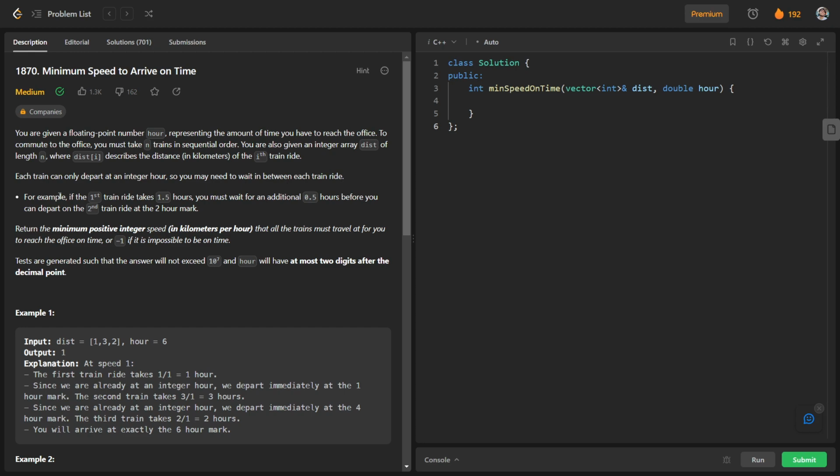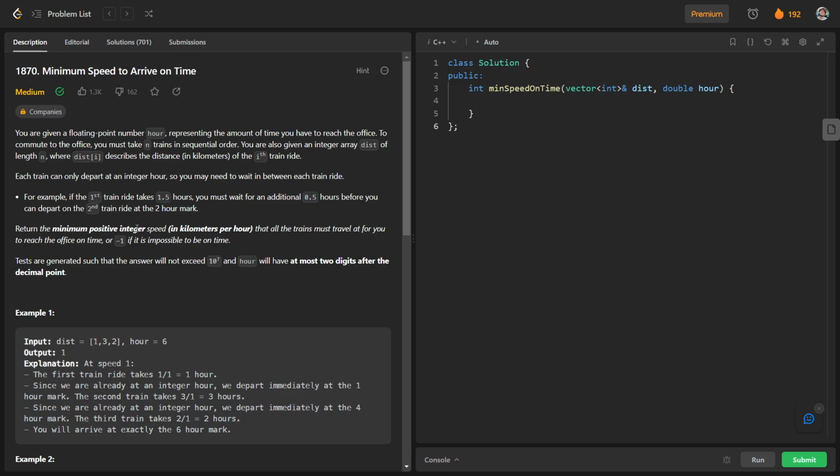So basically what does it mean? Let us see from this example. If the first train takes 1.5 hours, you must wait an additional 0.5 hour before you can depart on the second train ride at the second hour mark. So basically trains depart only at integer hours. If you complete your ride on any particular train at 1.5 hours, you have to wait 0.5 hour, because the second train will come at 2 hours.